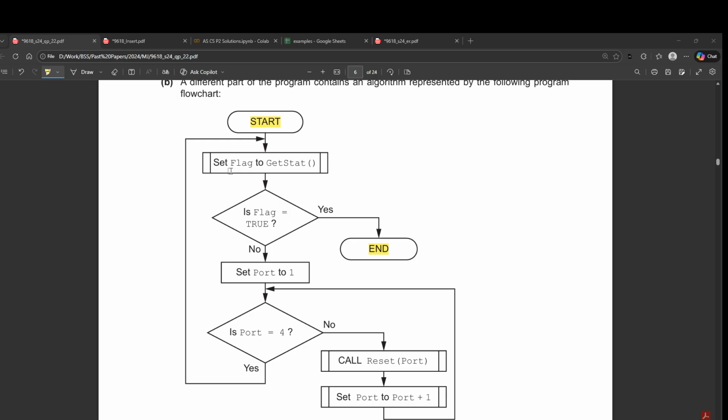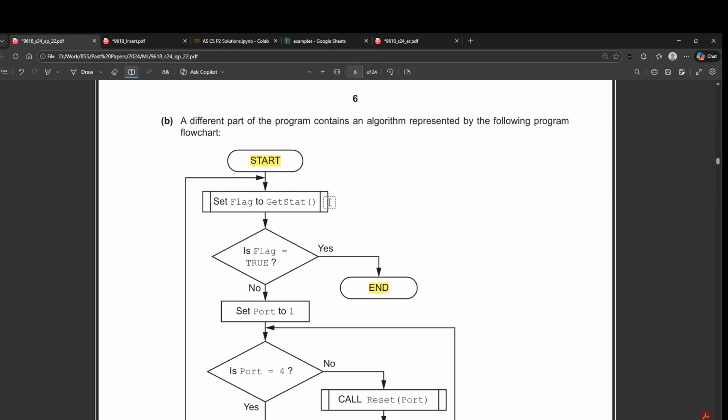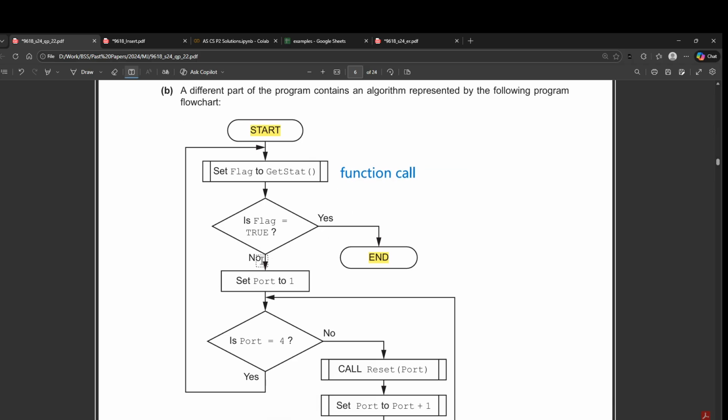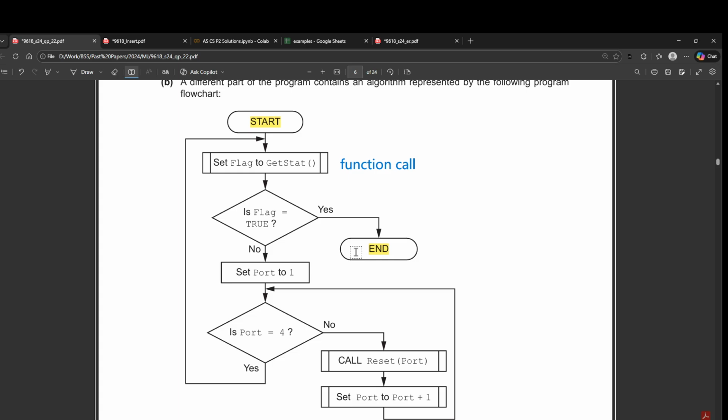If you read the question, this is the shape for a module call, which could be a function or a procedure, and since we are setting a value that is being returned by the module, this obviously makes it a function. So I'll just call it a function call. Then we're checking is flag equal to true. If it is yes, then we go to the end of the program. Otherwise, we will set the port to 1 and we check if it is equal to 4 yet. If not, then we keep on repeating this part.